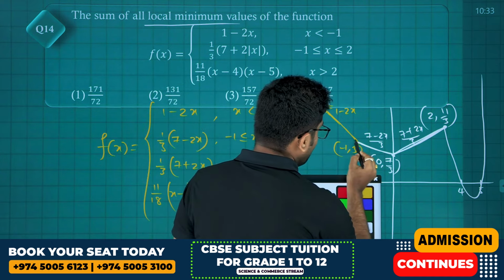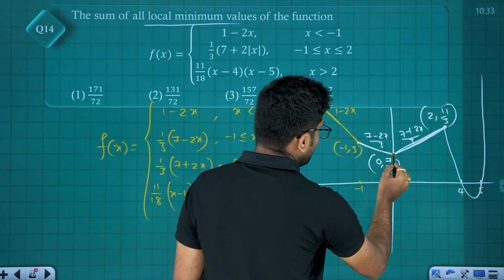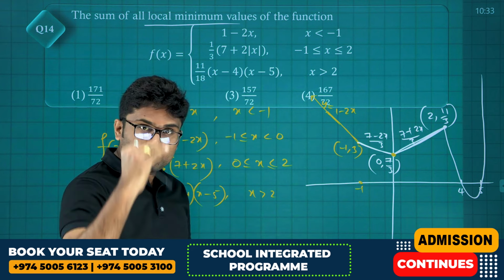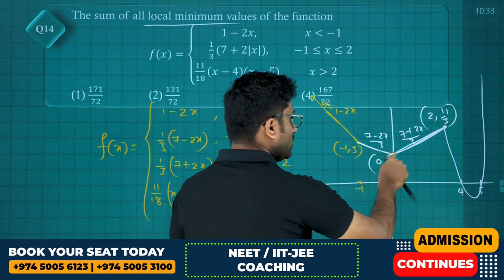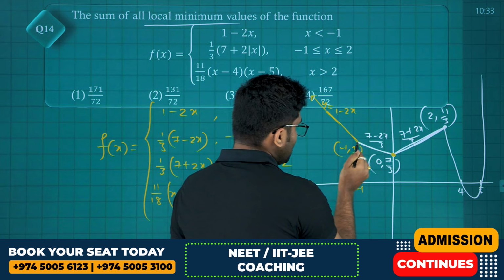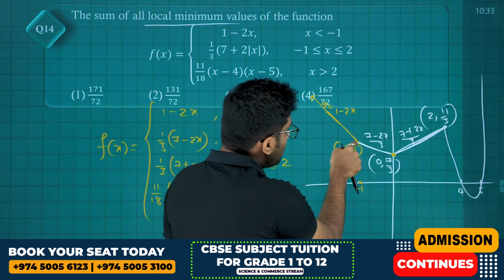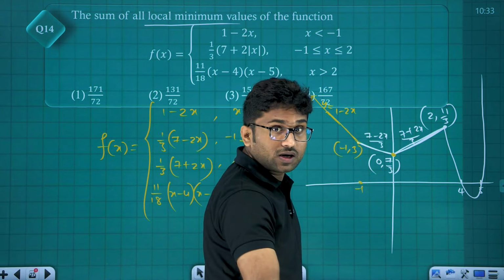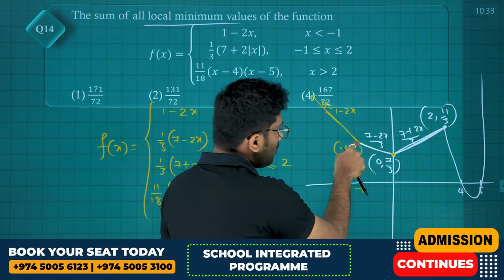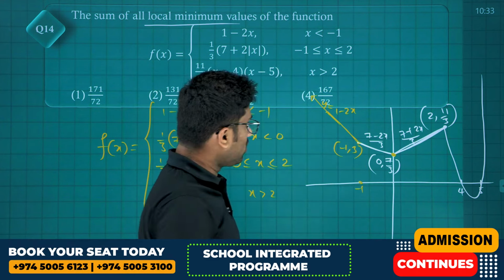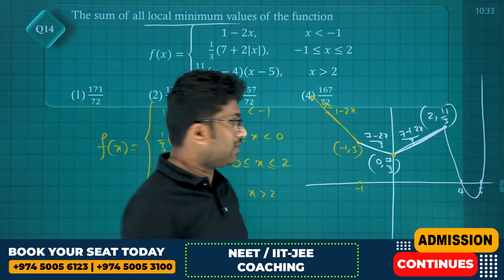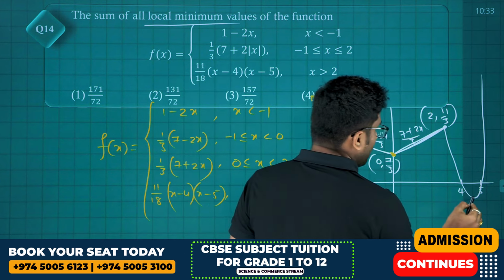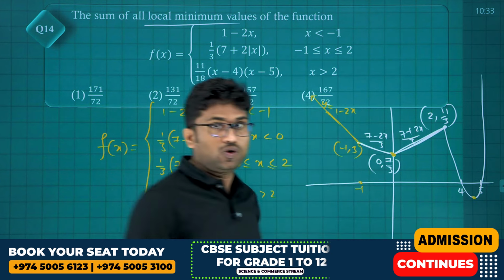This is one particular point, local minima. Local minima means this should be the minimum, so as compared to its neighborhood, this is the local minima. This is not local minima. Why? Because for the right hand side, for right hand limits, this will be more. So this is neither local minima nor local maxima. Now this is one local minima and the vertex point is again one more local minima.